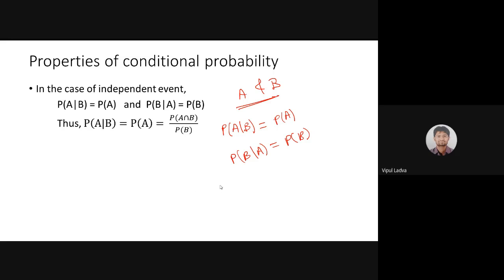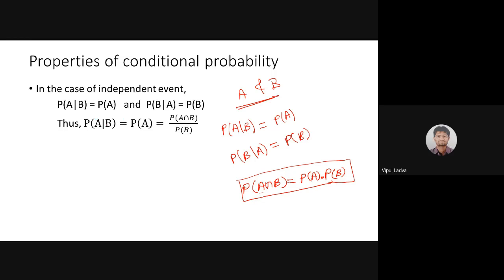Thus, in such a case, we know that we had one formula for independent events, something like probability of A intersection B is P of A into P of B. That I had provided in my first slide, and I said that for independent events I will get back to you once again while we are discussing conditional probability. Here is that particular moment: A intersection B will be P of A into P of B. That is the formula for independent events. Independent events are defined this way: two events are independent if and only if P of A intersection B is equal to P of A into P of B.